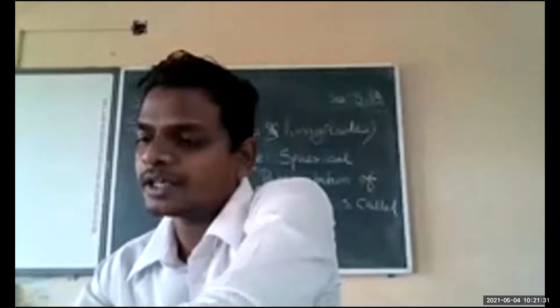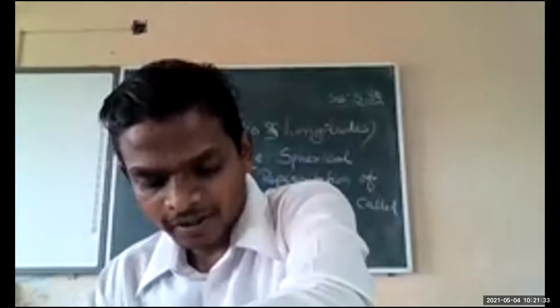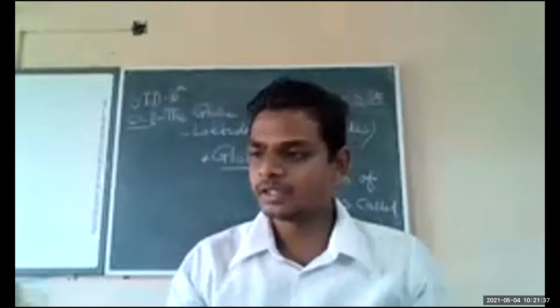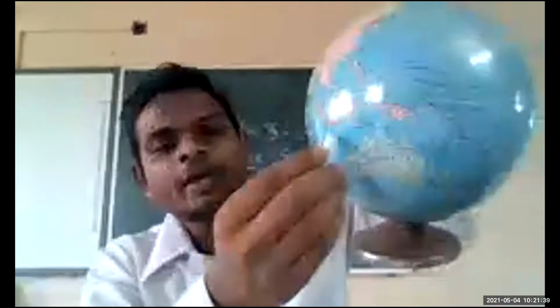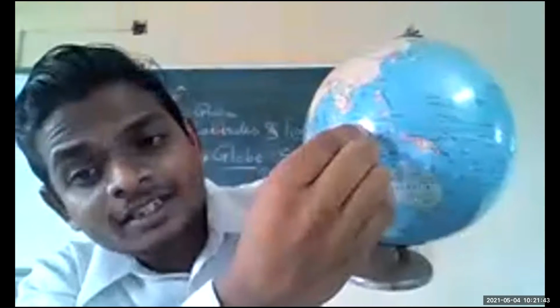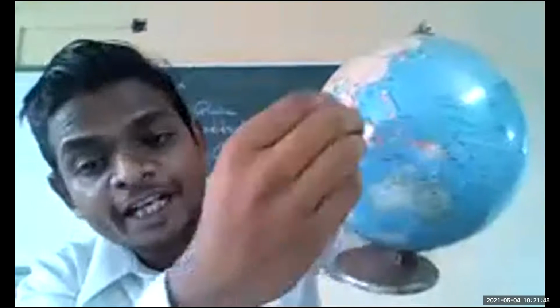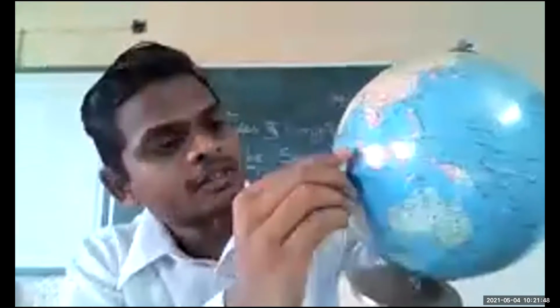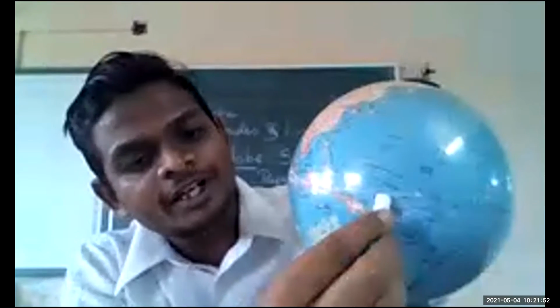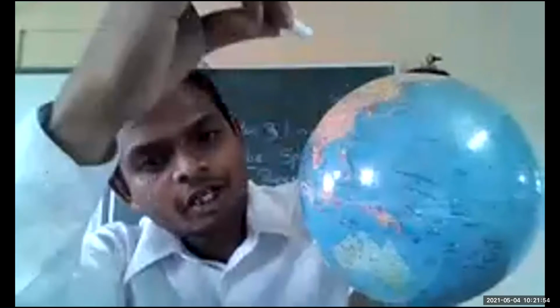The equator divides the earth into two equal parts, or hemispheres. This is just for the example that I am drawing this equator. This is called the Northern Hemisphere and this is called the Southern Hemisphere.